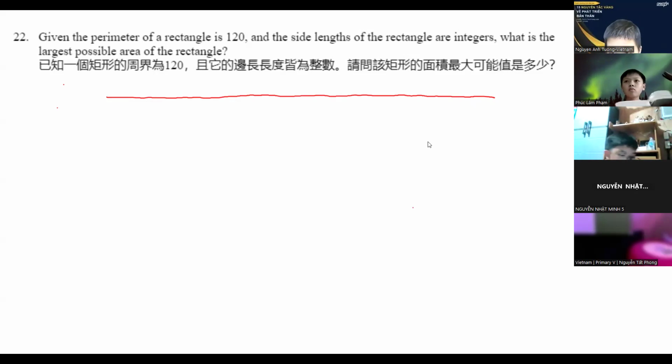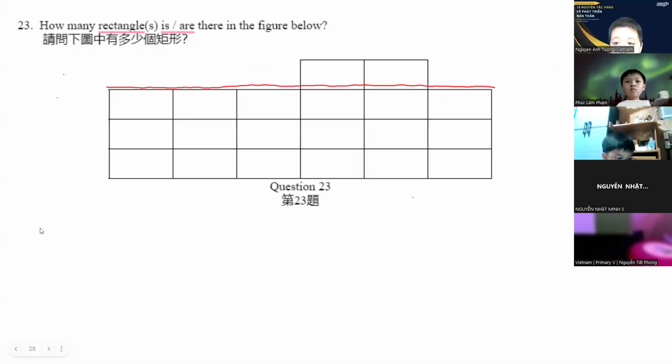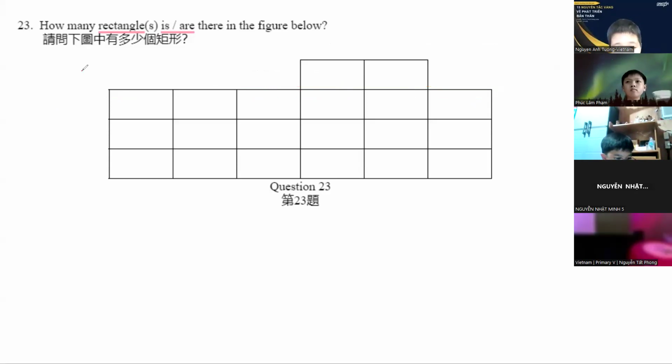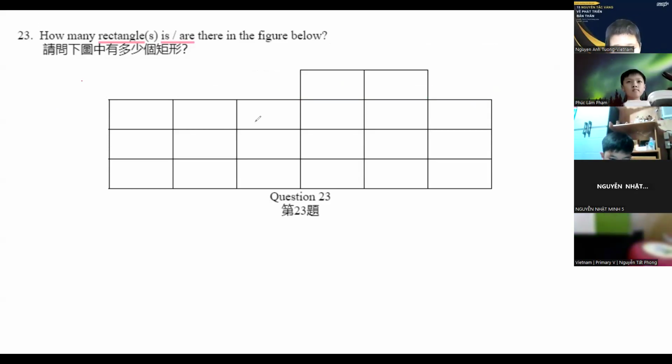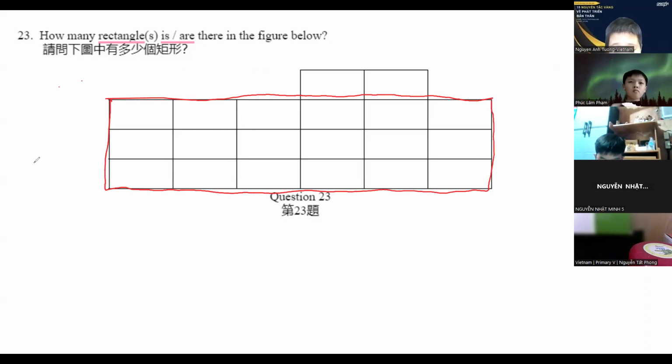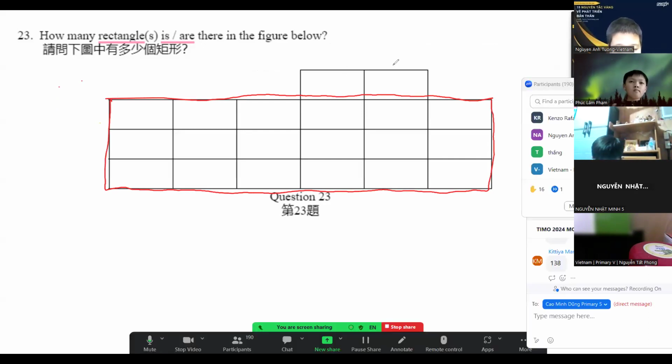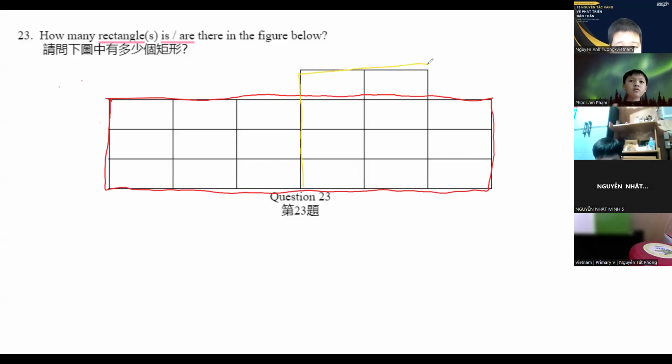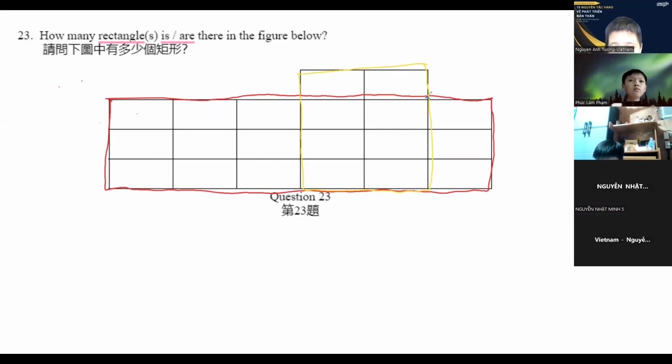So again, for number 22, a square is a rectangle. That's why we use the side length of 30. For number 23, let's try to solve this one. All we have to do is first divide it into distinct rectangles. So first, we can do a 3 by 6 rectangle, let's call it red. And then this one, let's call it yellow, is a 2 by 4 rectangle. And then the overlap, let's label it as blue, is a 2 by 3 rectangle.